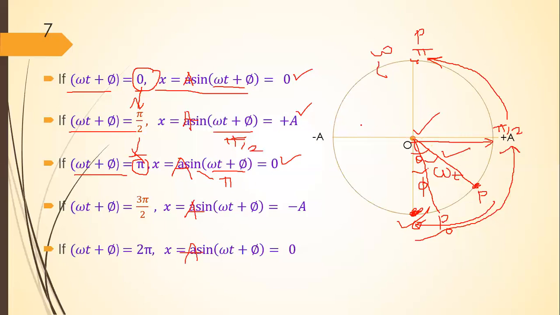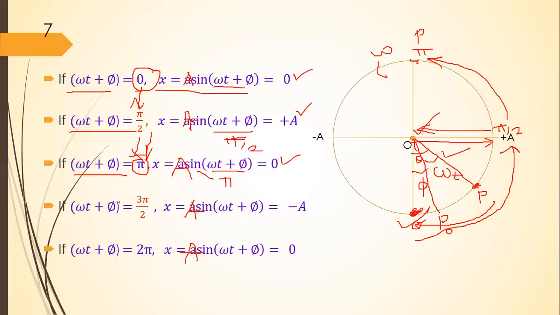Means when phase changes from pi by 2 to pi, displacement of the particle will change from plus A to 0, and particle will move from extreme positive position to mean position like this.